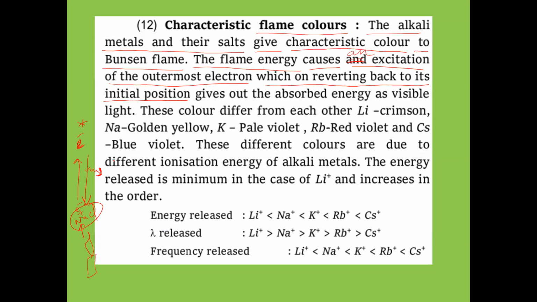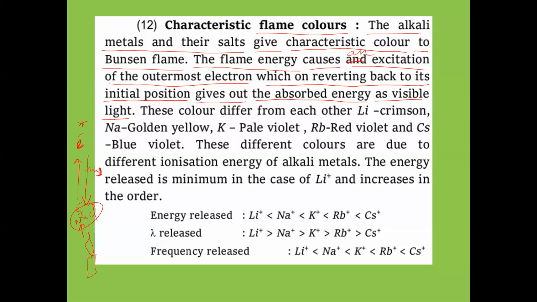The electron is coming back to its initial position and gives out the absorbed energy. How much energy is absorbed, that much amount of energy will be released. Suppose if X joules of energy is absorbed by the electron for excitation, the same X joules of energy will be released when it undergoes de-excitation. It will be emitted in the form of visible light.